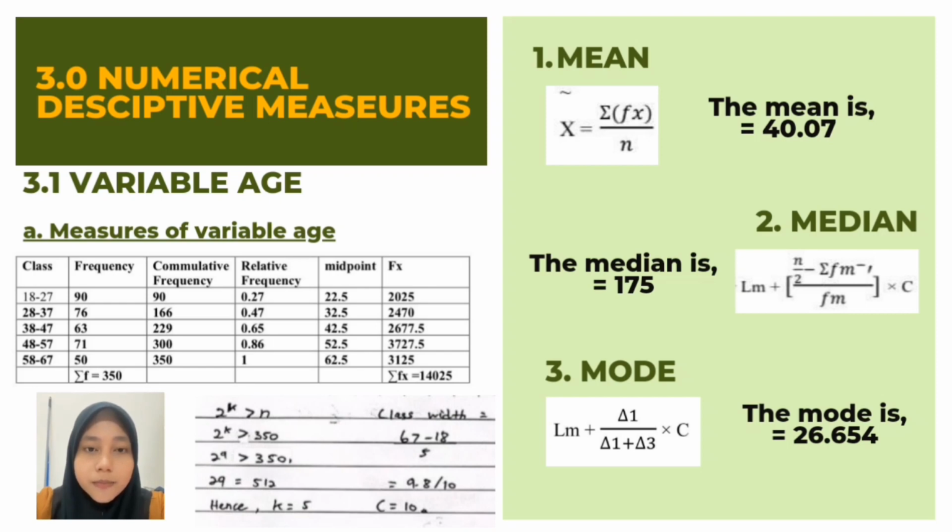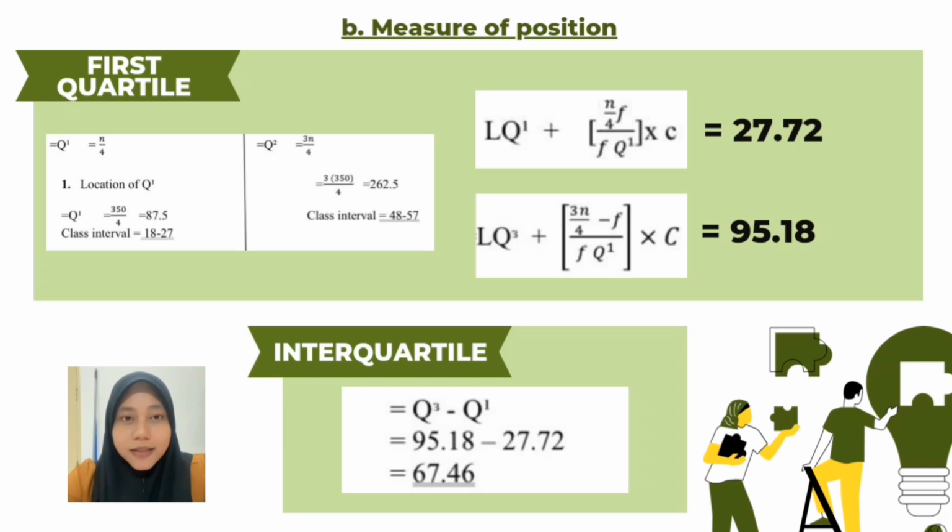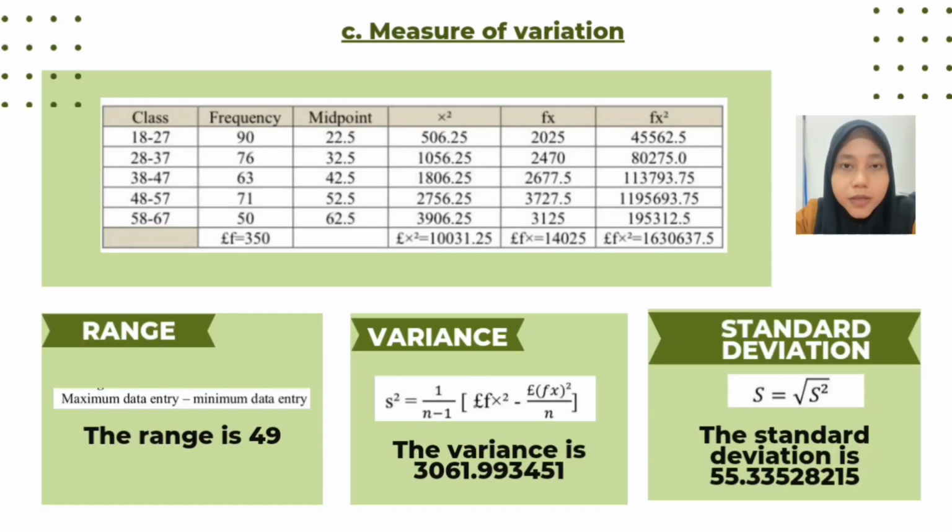So the mode is 26.654. Next, for the first quartile, the formula is the lower limit plus (sum of the frequency divided by 4, minus the cumulative frequency before the class) divided by the frequency of the first quartile class, multiplied by c. The same formula is used to find all of these for BMI and charge. So the first quartile is 27.75. To find the interquartile range, we use the formula Q3 minus Q1 and we get 67.46. To find the range, we use the formula where the maximum data entry minus the minimum data entry. We also use the same formula to find the range in BMI and charge.